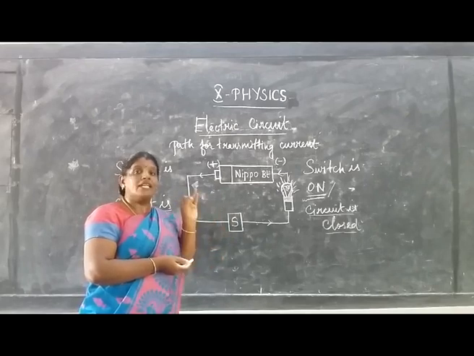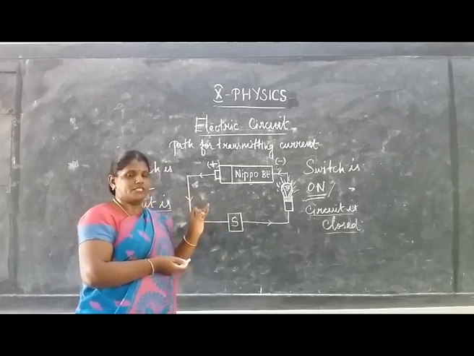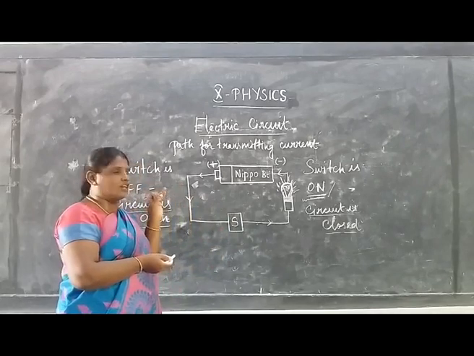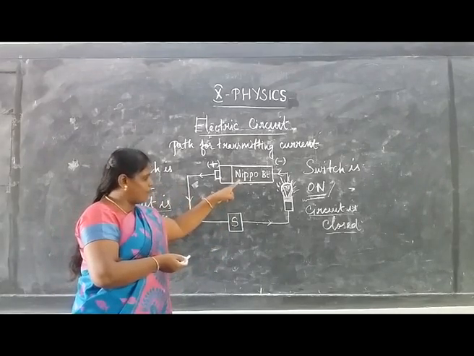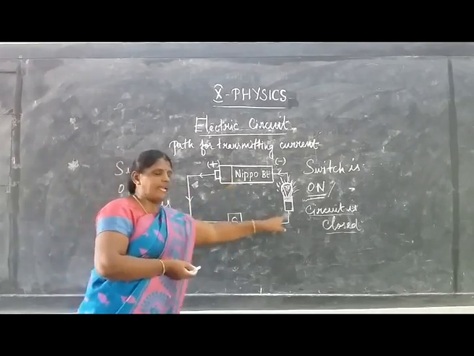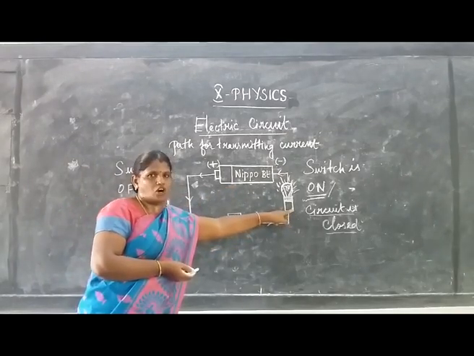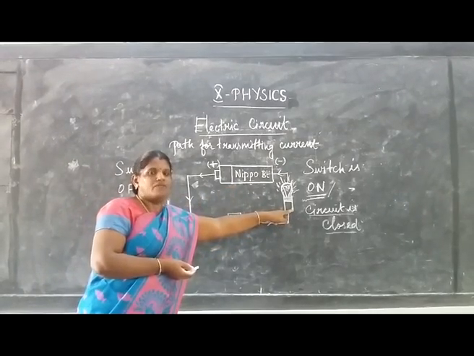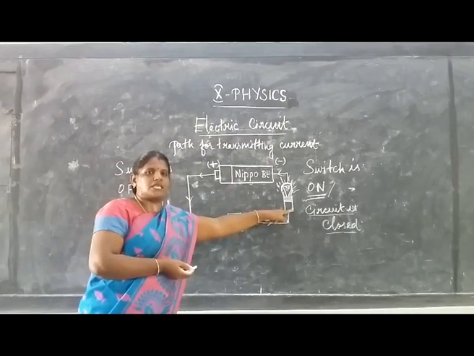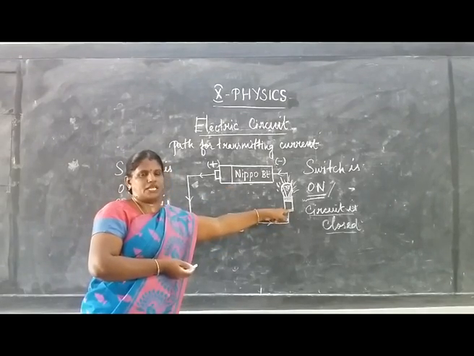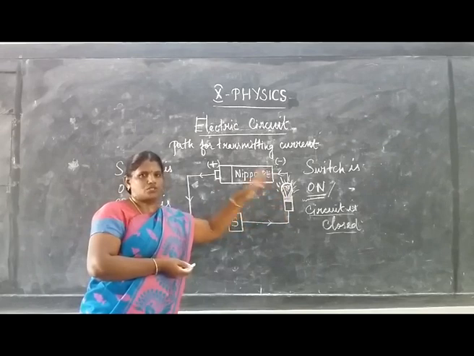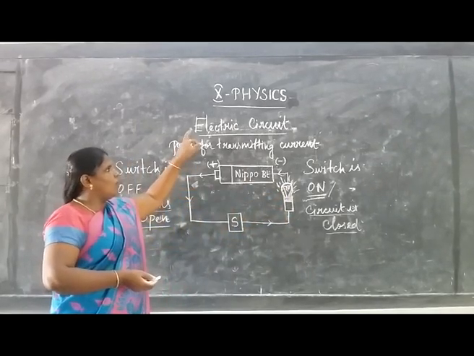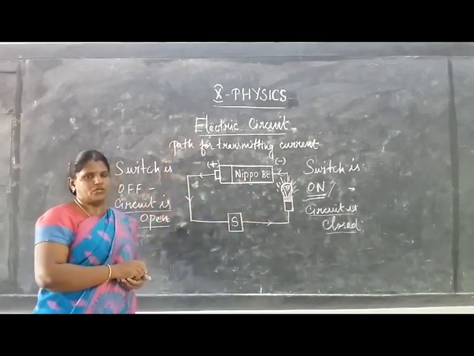In this case we have a battery, switch and electric bulb. These are all the components, which allow electric charges to flow through it.